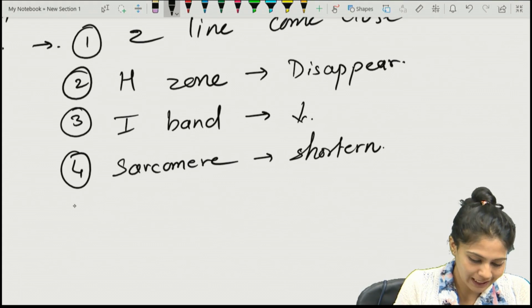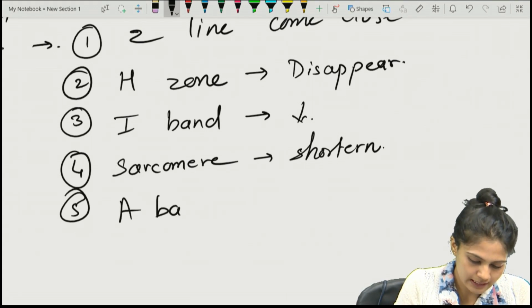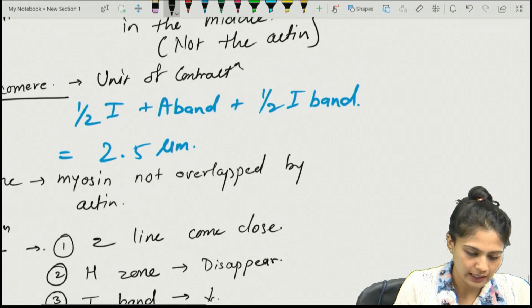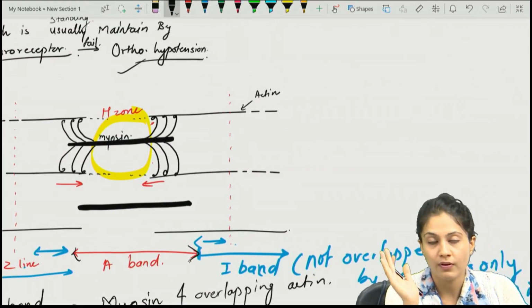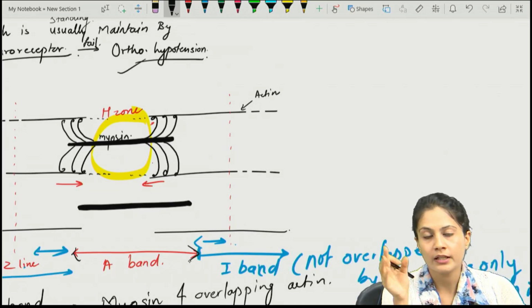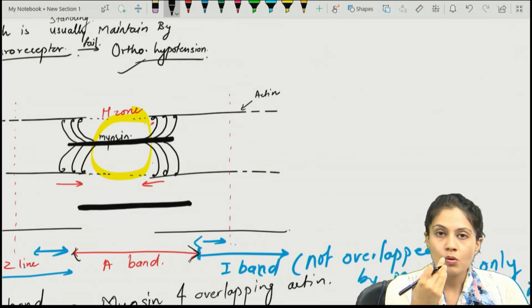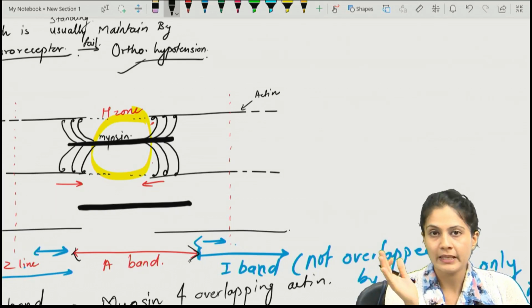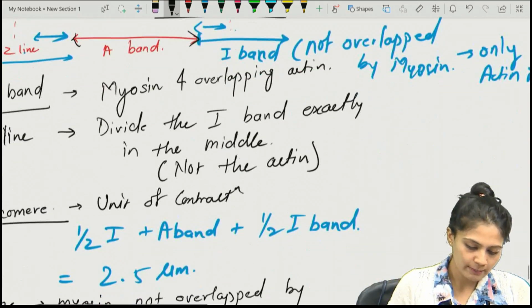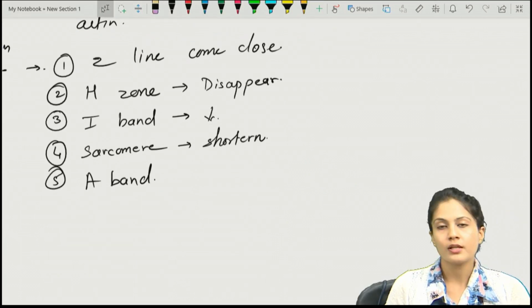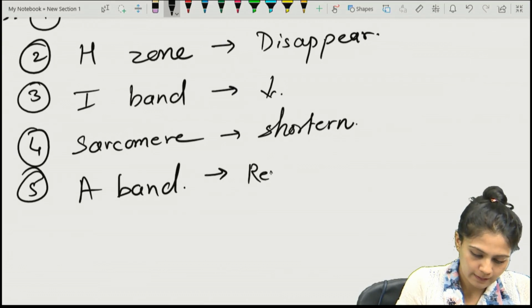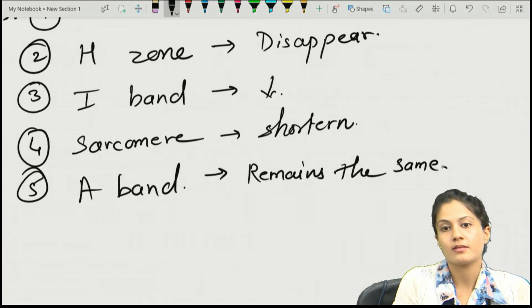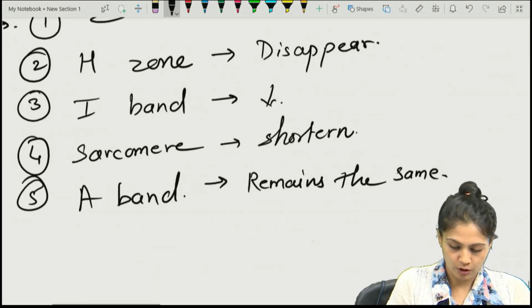And what happens to the A band? Remember, the A band is the whole of the myosin fiber. Either it is overlapped by the actin or not, it will not change, right? So the whole of the myosin fiber will remain the same. So what will happen to the A band? No change. The A band remains the same.